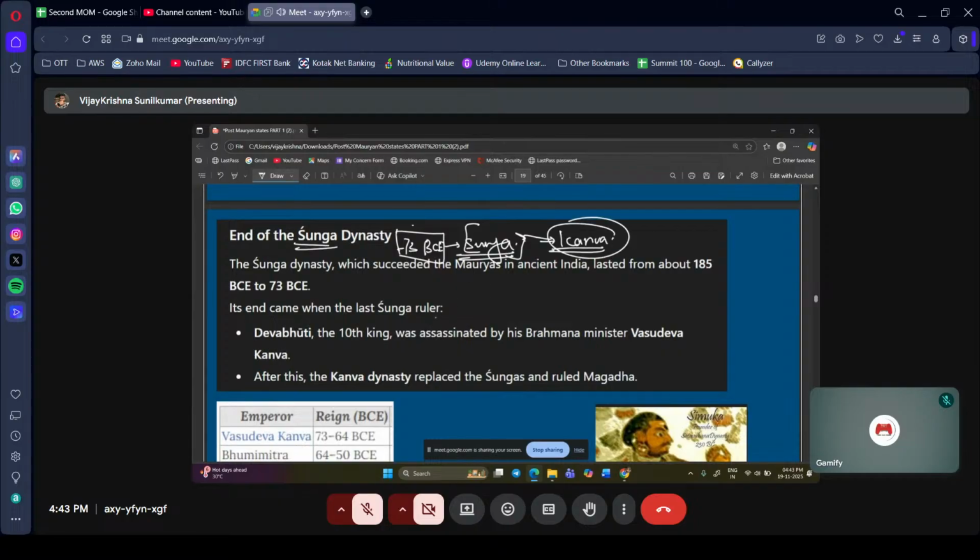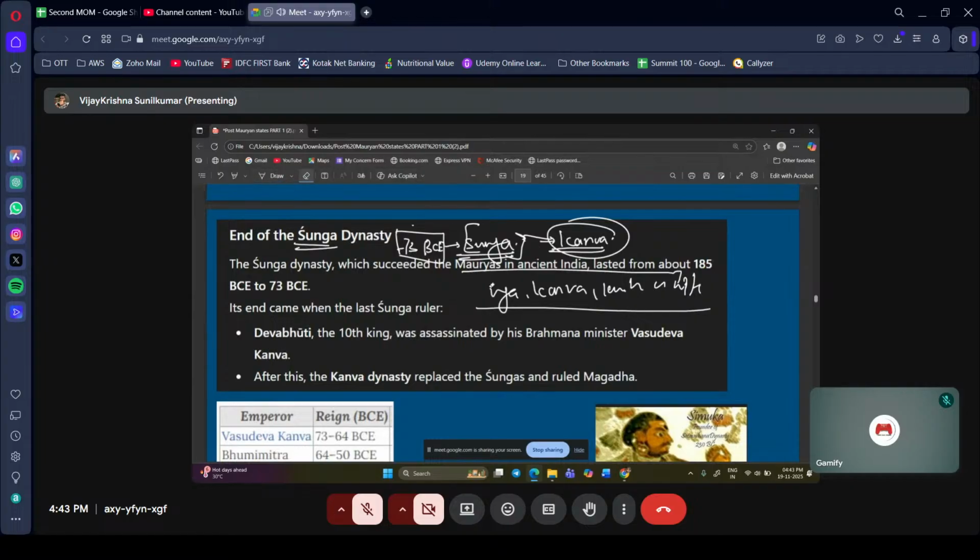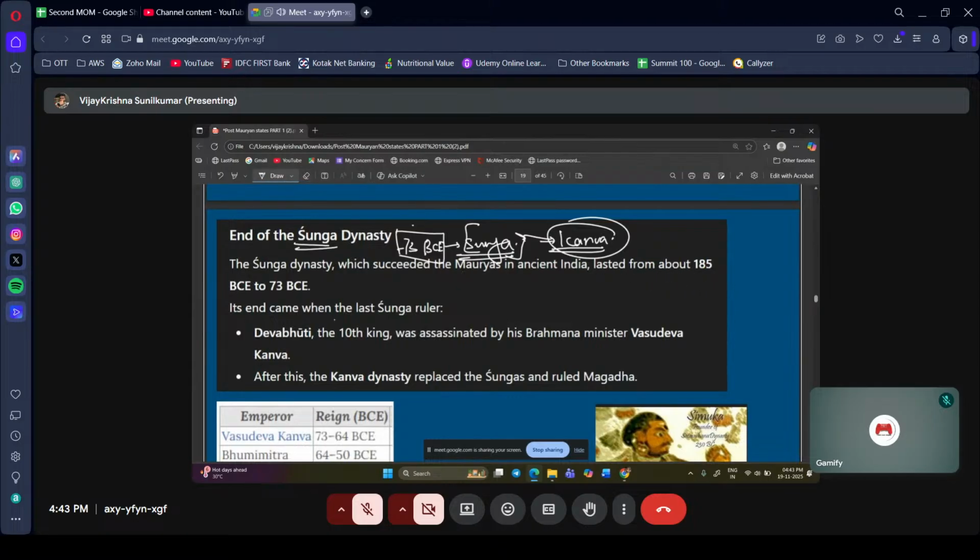I don't think UPSC may ask it, but if UPSC wants to make an easy question, they may ask you to arrange the following kingdoms in chronological order: Sunga, Kanva, Kushana, Gupta. So you should be in a position to understand the timelines. Whenever you are writing an answer in history, if you can bring in the dates, that is going to help you a lot and fetch you more marks.